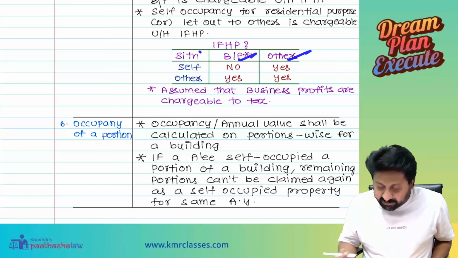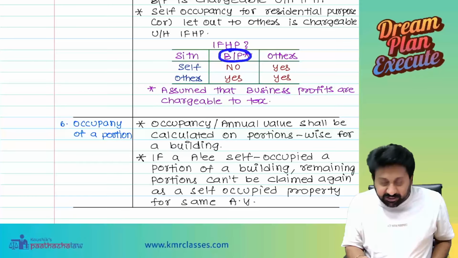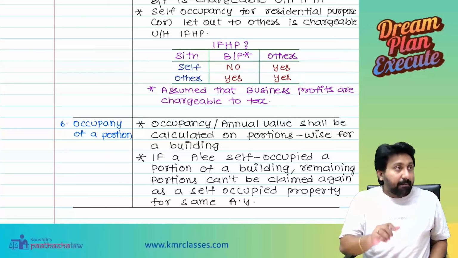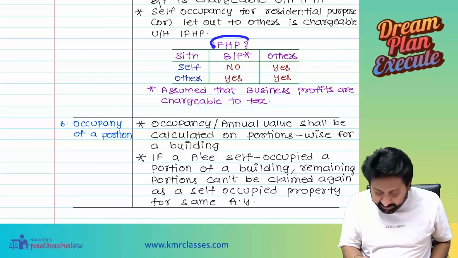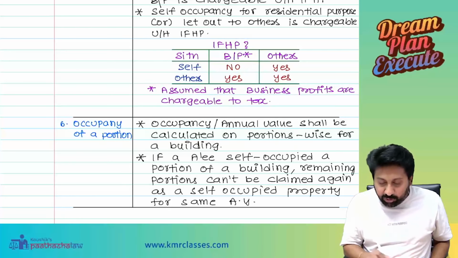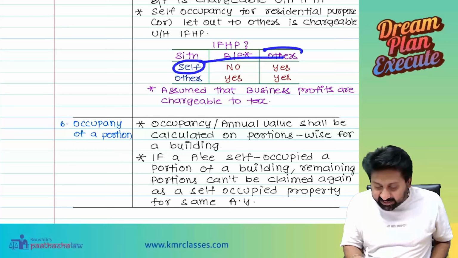Situation: business or profession, others. Okay. I am doing my business or profession for self purposes. I am using the property for my own business or profession. Is it IFHP? No. I am using it for my self purposes other than business.